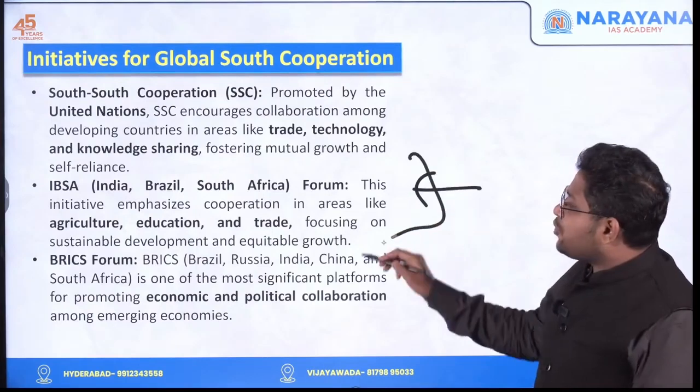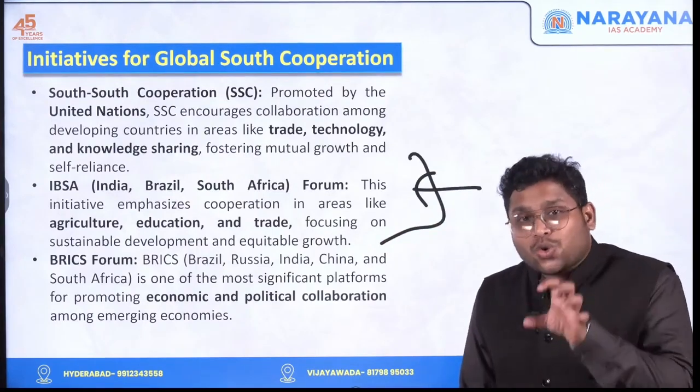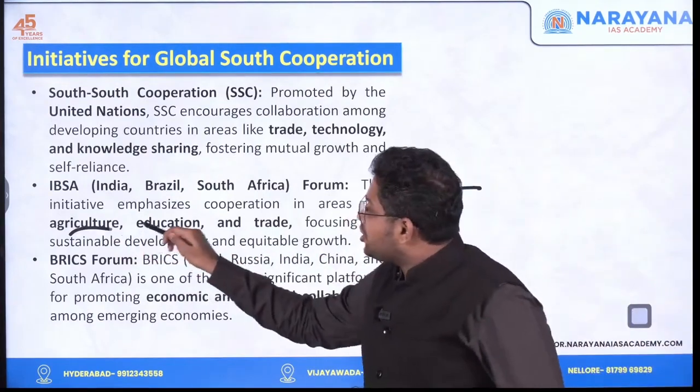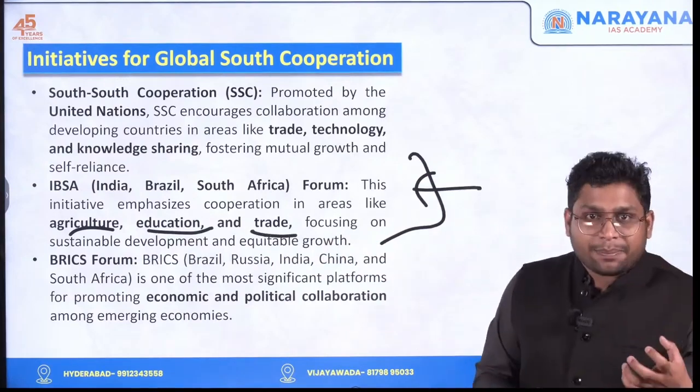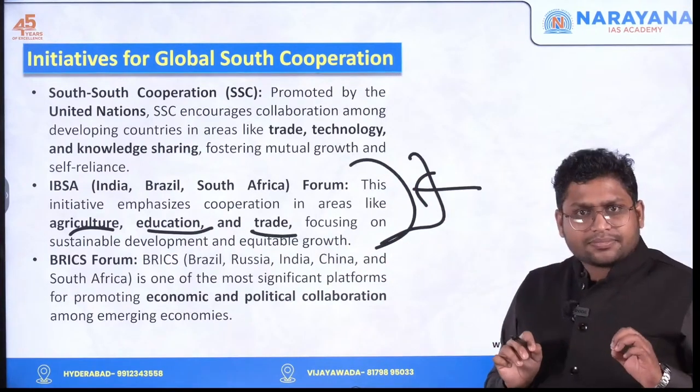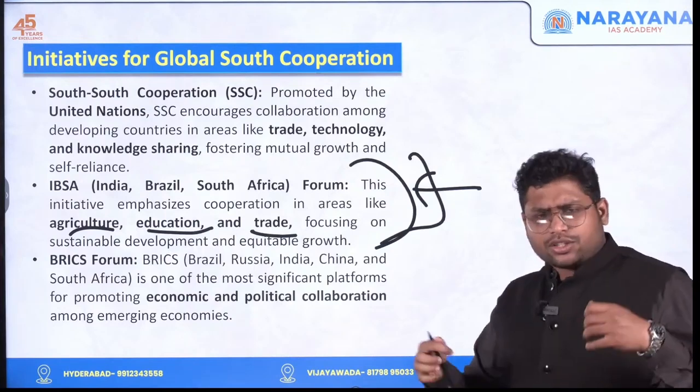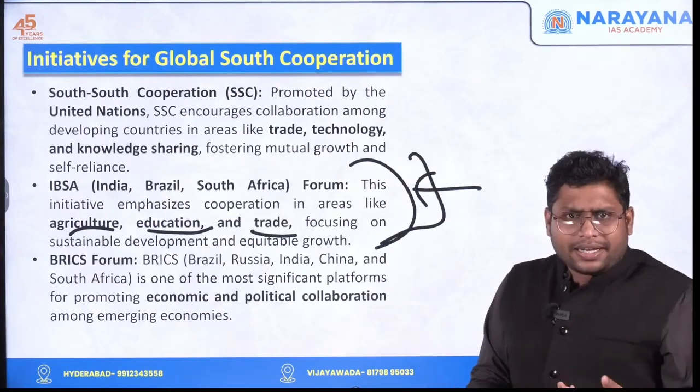And these countries came together saying that we are going to cooperate in the field of agriculture, education, trade, etc. So we will focus on sustainable development. This is how they will do it. Good initiative, we can say, where South countries are cooperating.